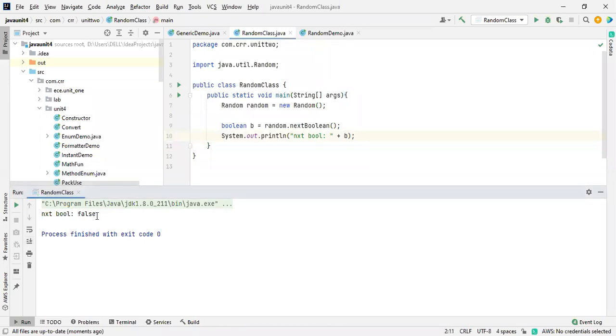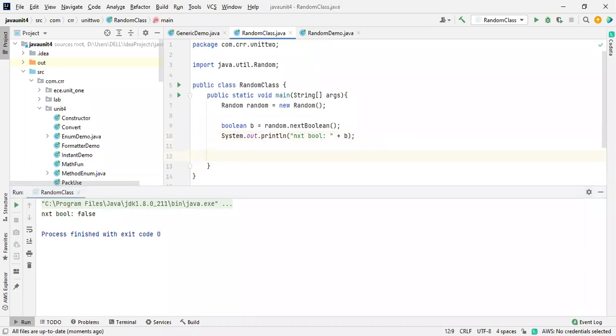You can't imagine what value will come. It keeps changing: true, false, true, false. In random situations, you can't expect what will come as an outcome, but you can say that within this range we'll get the value. In that case, this is very useful for you.